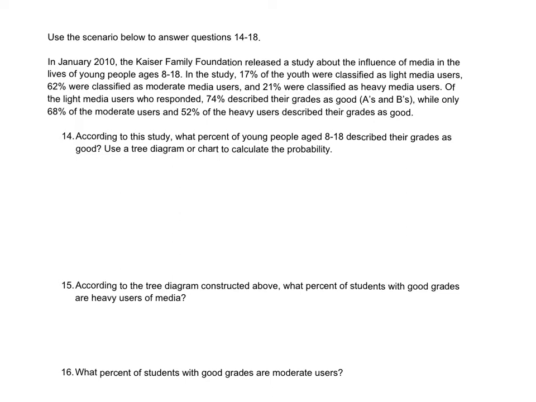So I'm going to go with a tree diagram. So we have our young people, which I'm just going to put YP. We're first splitting it into three categories.